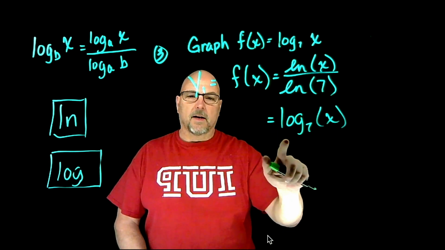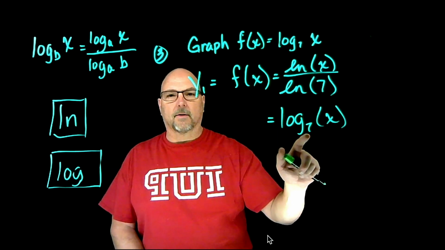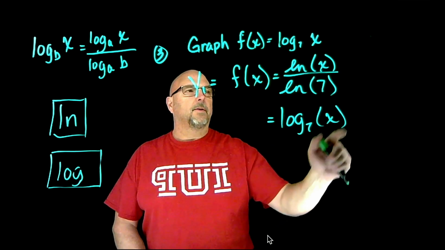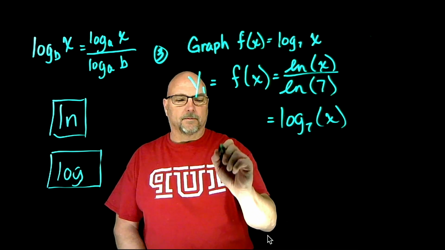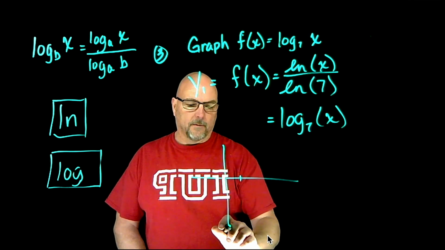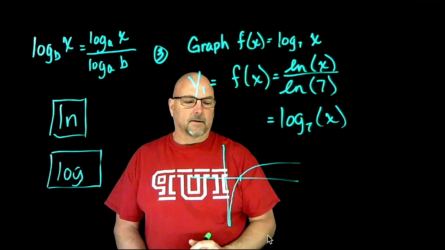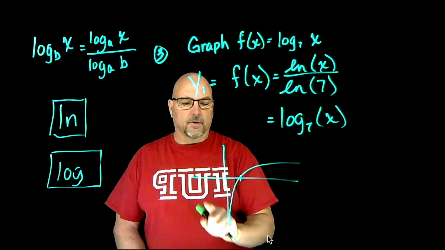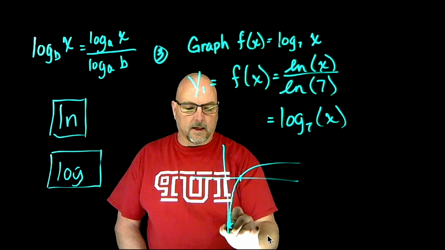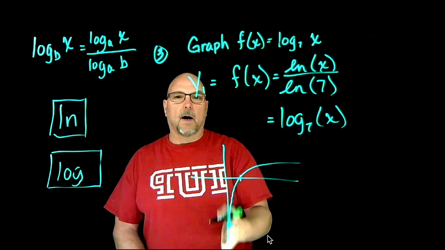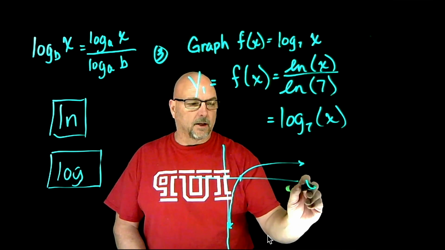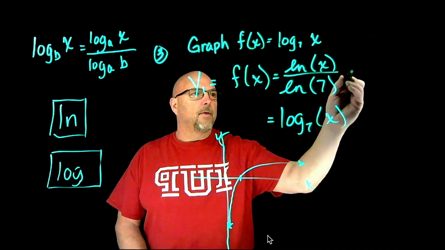All right, so like I said, new calculators will do this. These are a little bit trickier to solve when we have them, but we'll look at a couple of those later on. So in any event, this ends up graphing how? We know that it's a log, so it's going to cross 1 here, and it's going to look like this. The one thing calculators do is they kind of make it stop and make you think that it stops right here. But it doesn't. It keeps going down asymptotically to the y-axis, and this just keeps going out this way to infinity in the x direction.